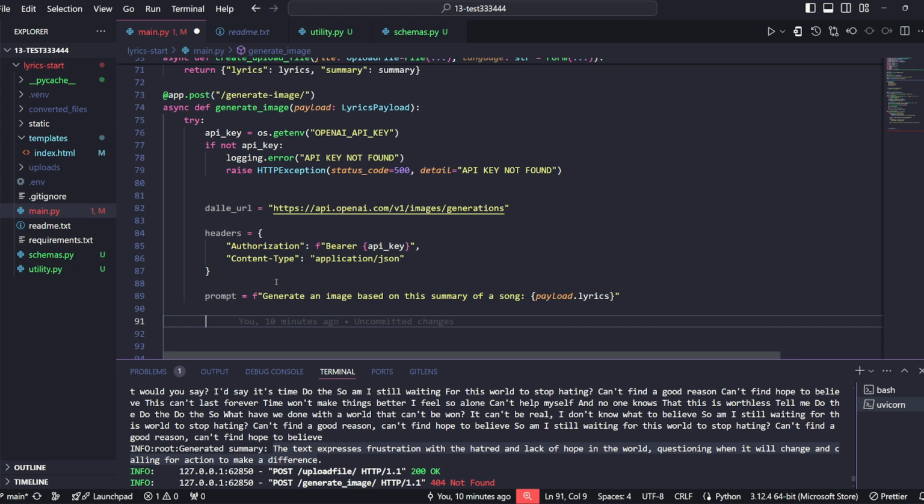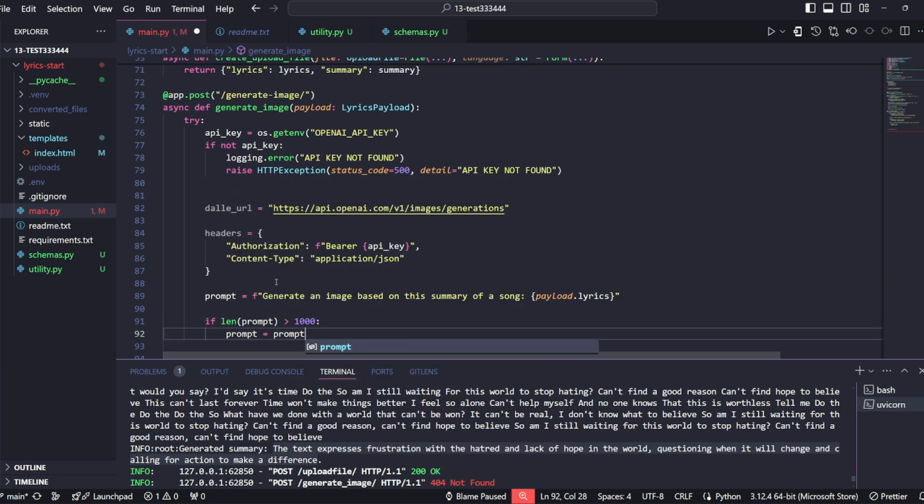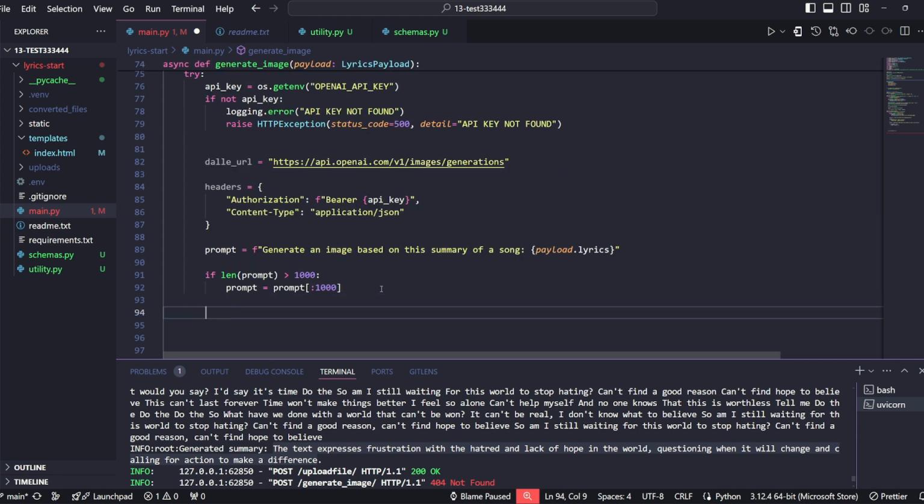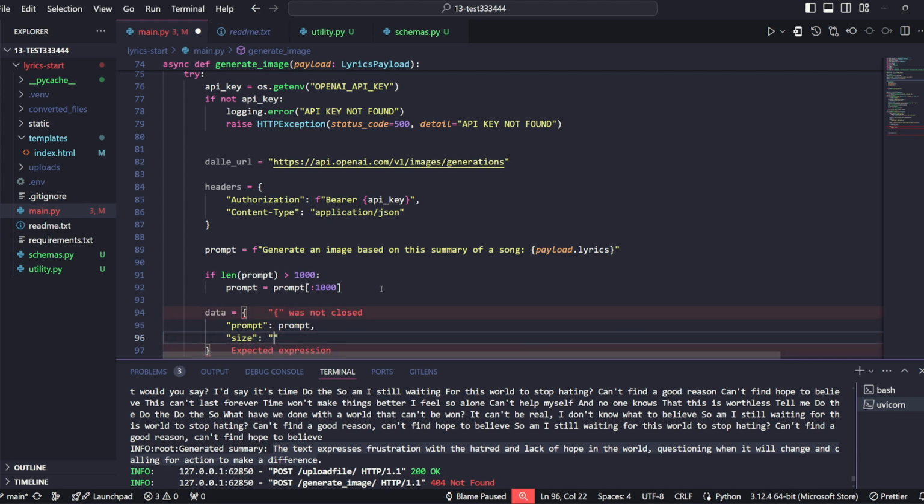We want to make sure that we don't get any errors, because there are limits for OpenAI's API on how much text it can process. So we will say that if the length of this prompt is greater than 1000 characters, then we will truncate it, and we will do prompt sliced to the first 1000 characters. Just to make sure that the image that arrives is within some acceptable dimension parameter, we'll set the size of the image, and this is relatively arbitrary, but feel free to play around with these dimensions if this means anything to you.